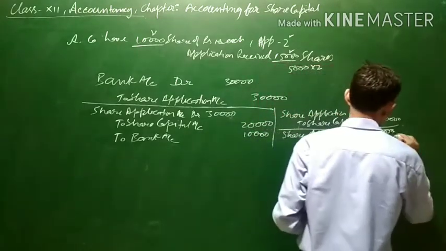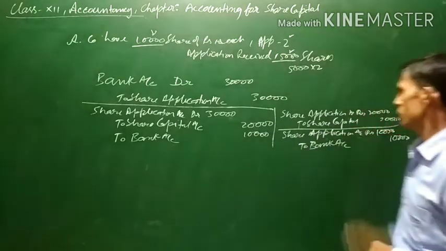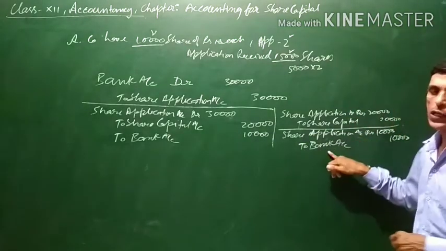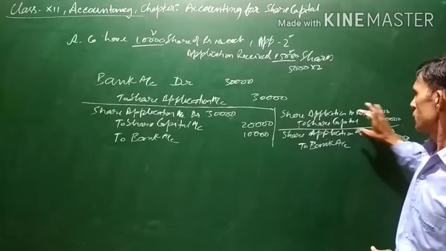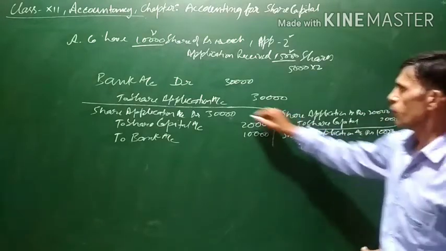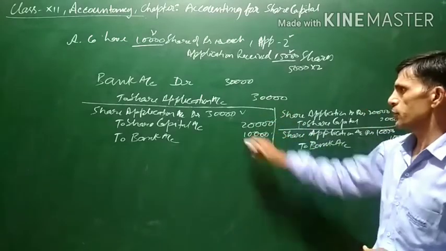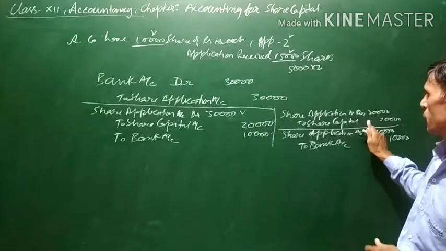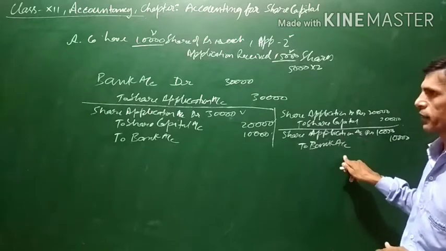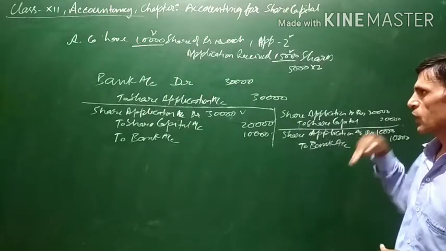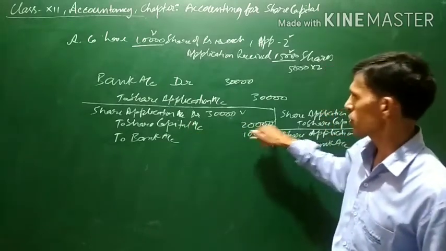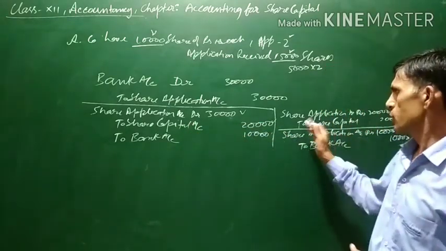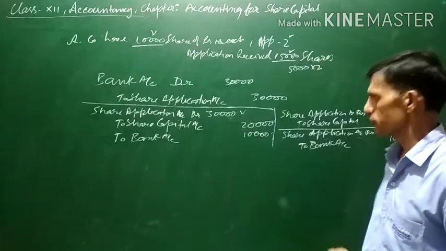To bank account. This will be the other entry for refund of the application money whose shares application were rejected. So this separate entry can be passed, or one combined entry can also be passed. This will be the share application account debit to share capital, then share application debit to bank. This is also a separate entry. One combined entry will be share application account debit 30,000 to share capital 20,000 to bank 10,000. This is the combined general entry we can also pass.